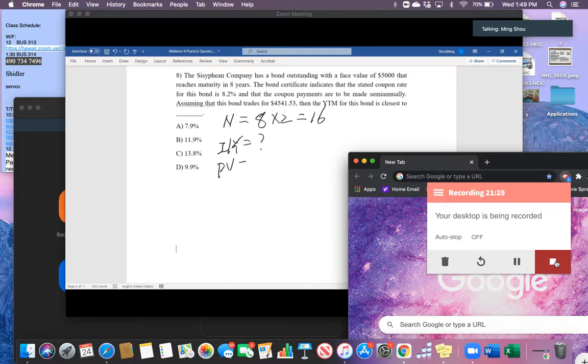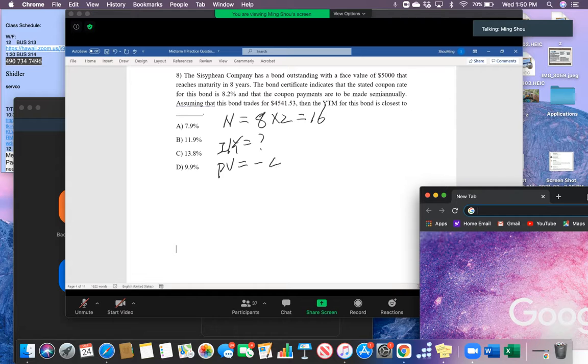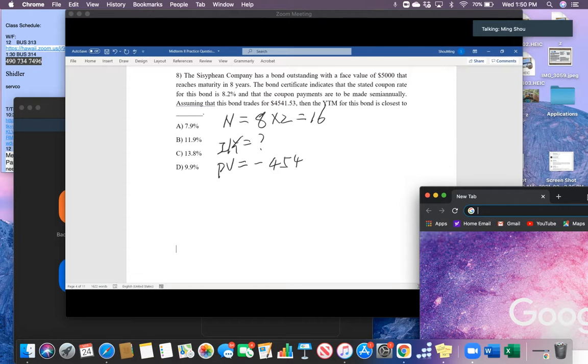The present value is today's bond price, right? So we put it here, negative 4,541.53. Period payment, again, you can use a formula to calculate the coupon payment: face value multiplied by the coupon rate, 8.2% divided by 2, paid semi-annually, right? So it will equal 205.